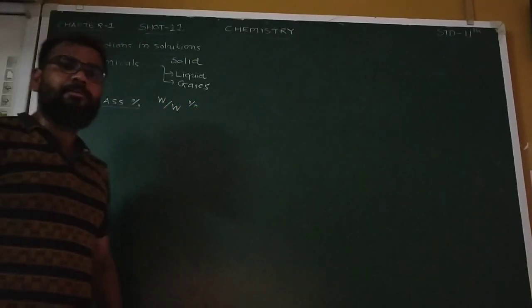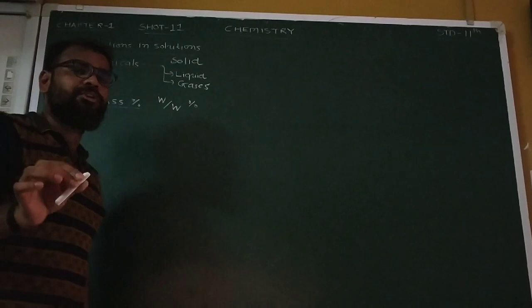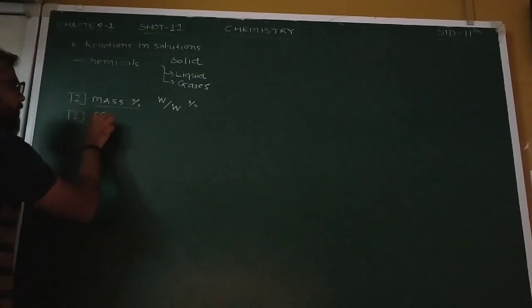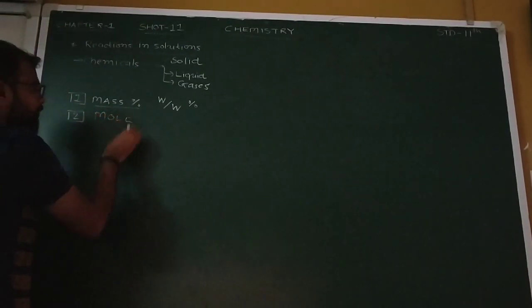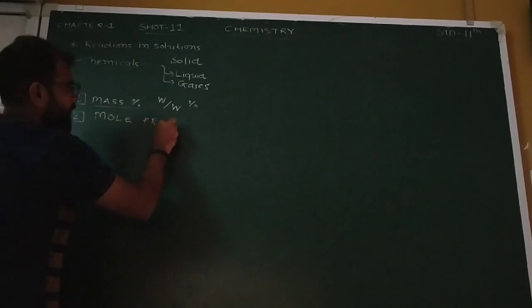This is the first way to express the amount of substance. Now the second way, the first being mass percentage, is the mole fraction.